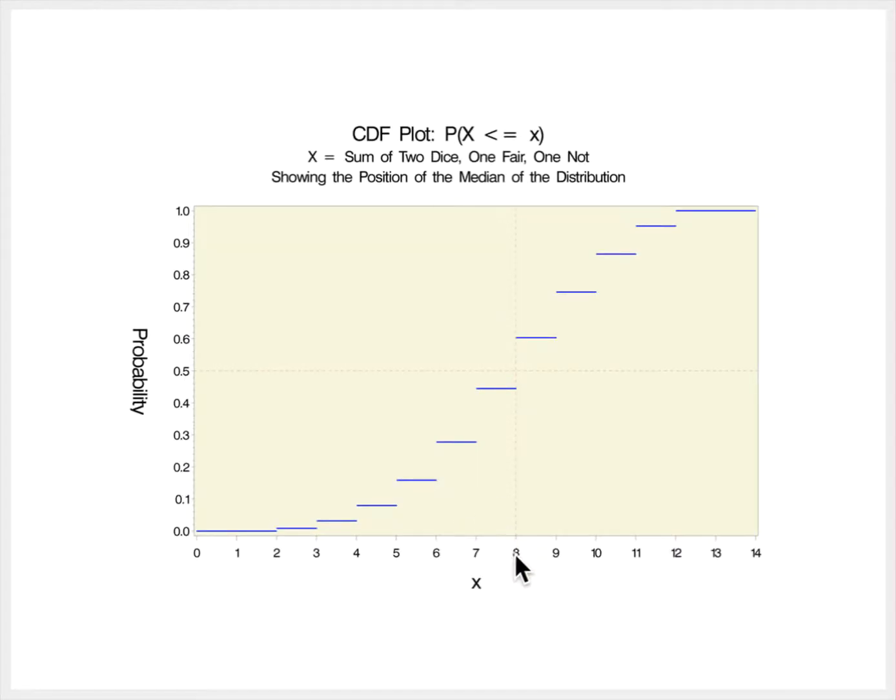We can see by this graphic, where I've again drawn a horizontal line at 0.5, that 8 is in fact the point at which this CDF either attains or exceeds that level of 0.5. So 8 is the median for this distribution, and in fact it's the only median for this distribution.